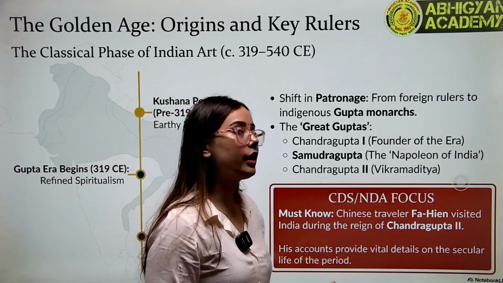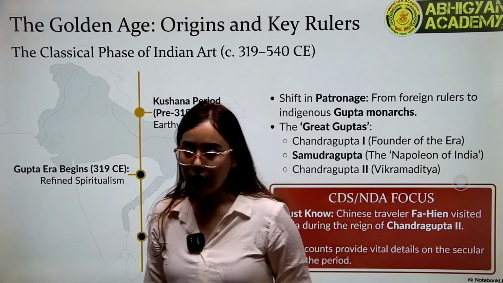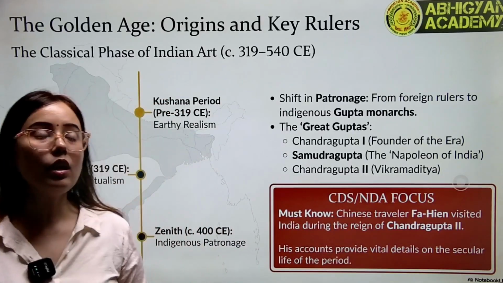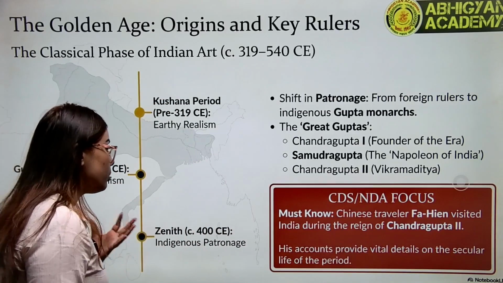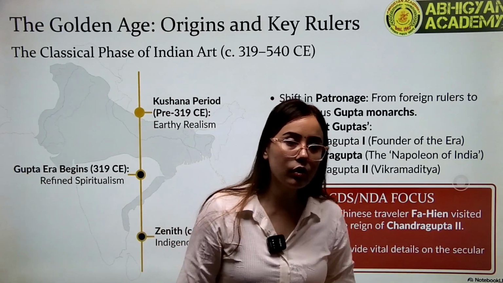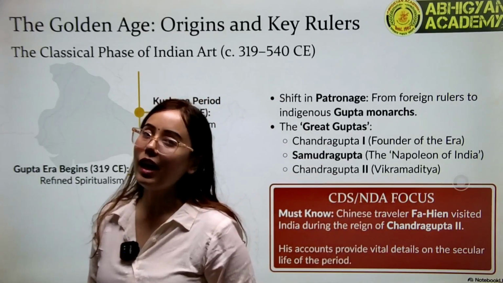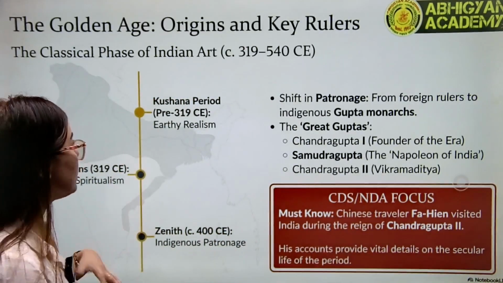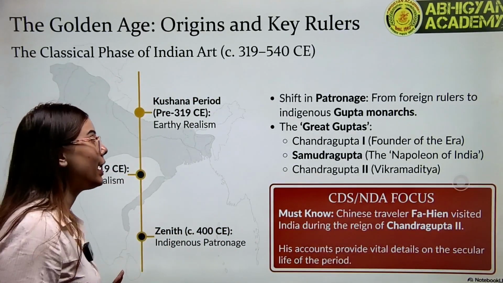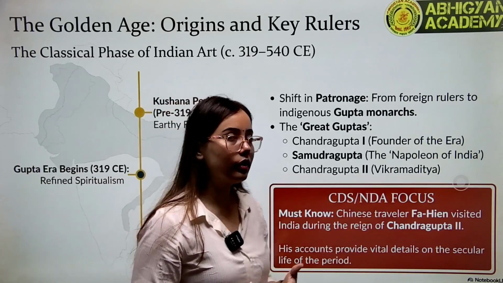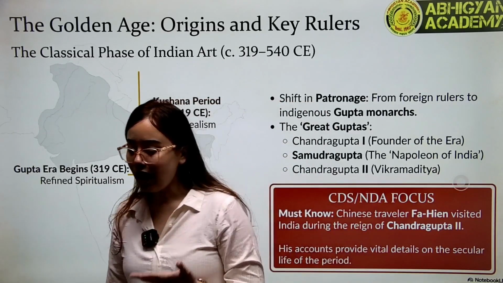The temple architecture began in India during the time of Gupta period, and these Gupta rulers have a remarkable contribution in the art and architecture of India. So that is why this phase is called the classical age or the golden age of art and culture in the ancient period.